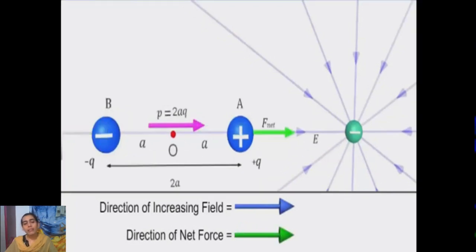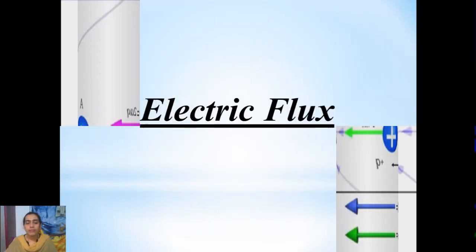Similarly, if we place the electric dipole moment in the direction of the increasing field, then also we observe a net force on the electric dipole, but we will not observe any torque, right? So torque will be experienced only when the electric dipole is placed in a uniform electric field, right? So all these things we had discussed.